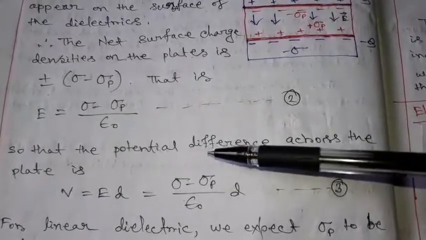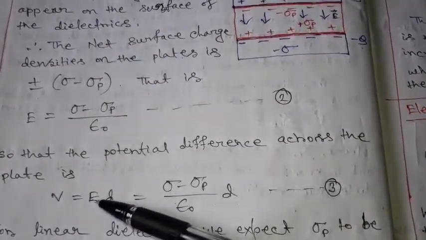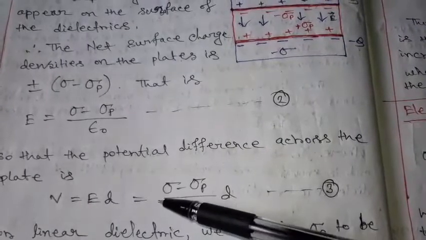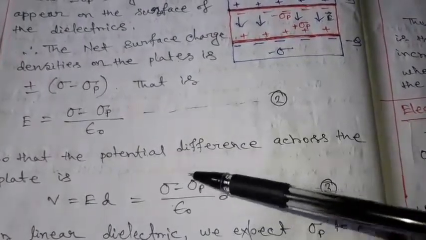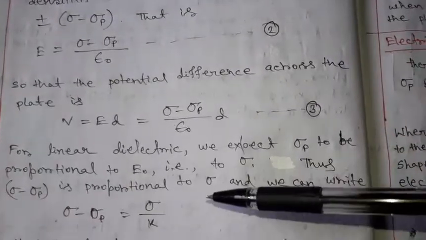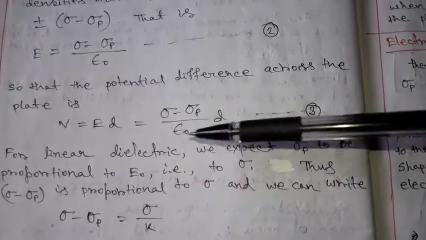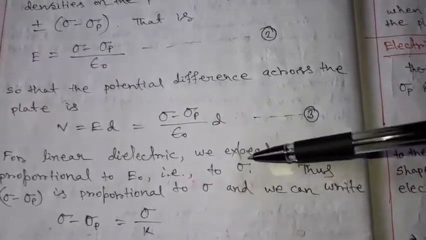So the potential difference across the plates, V equal to E into d, we can write using this as sigma minus sigma p by epsilon naught into d. This is equation number 3. For a linear dielectric, we expect sigma p to be proportional to E0, that is to sigma.